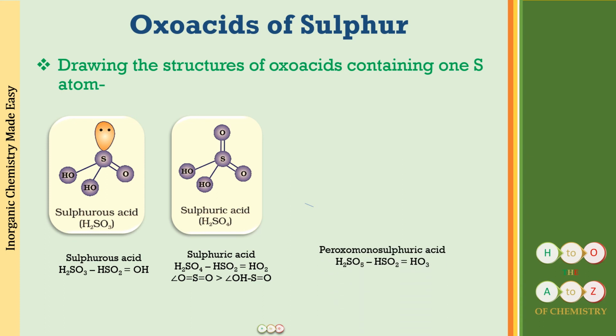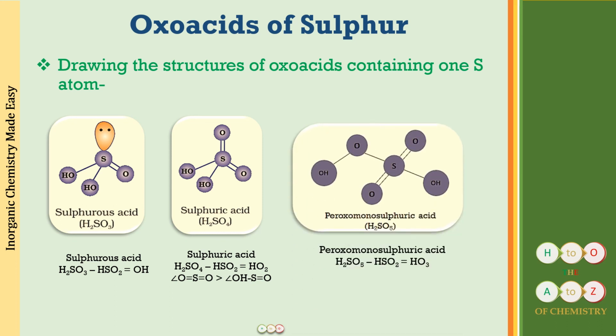Alright, the next we have is peroxomonosulfuric acid, that is H2SO5 minus HSO2. What you will be getting is HO3 now. Right, so 1 hydrogen and 3 oxygens we have to put in. So we again put the S with a double bond O and 1 with the OH. Alright, this is done. After that you have to put again 1 hydrogen, so you have to put an OH. So you did that just like you did for sulfuric acid, and 1 oxygen you put as a double bond. But after that all the 6 electrons have been utilized for sulfur.